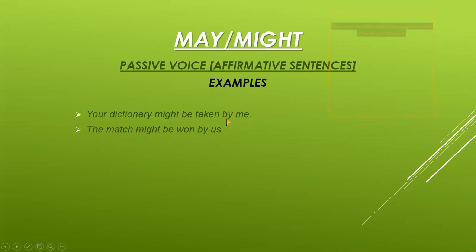Then the next example is, the match might be won by us, full stop. The match is the object and might is the modal verb, be is the helping verb, won is the third form of verb, then by, then the subject us, full stop.